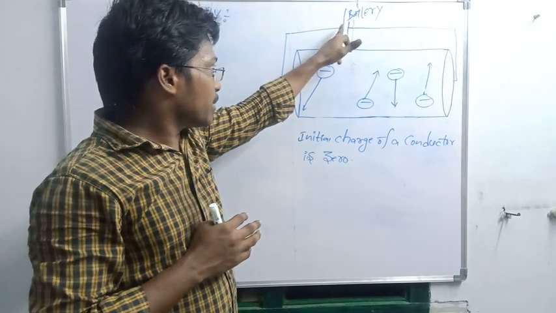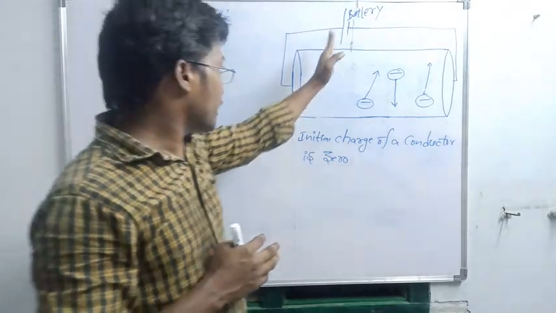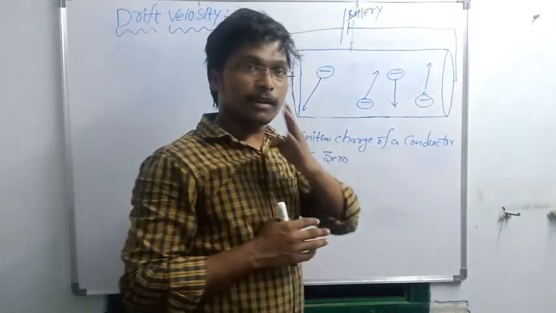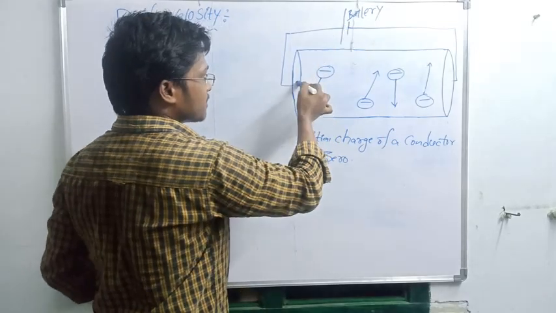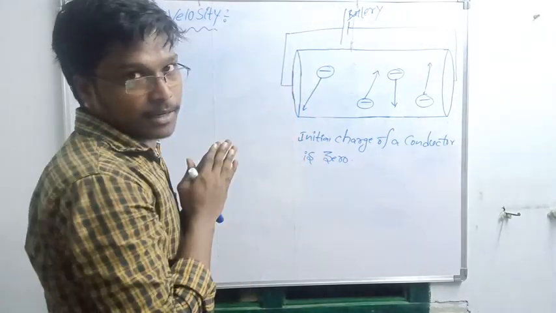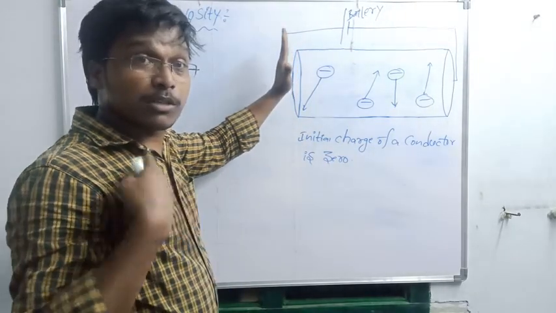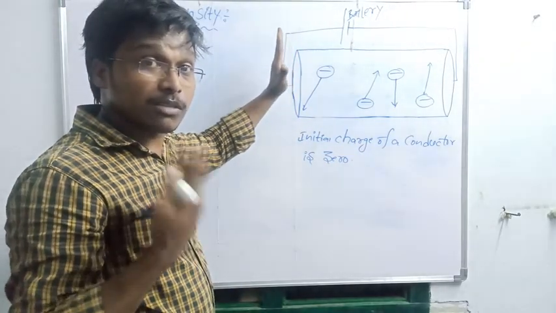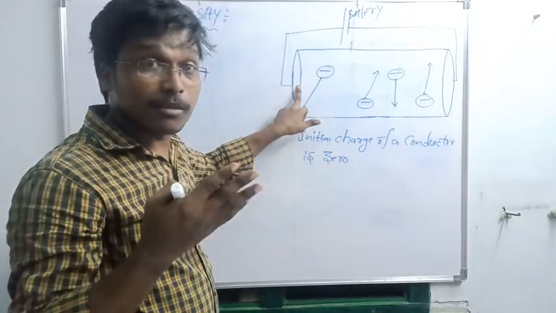This is the positive terminal, which means positive charges will always reach this side and negative charges will reach this side. So all positive charges of this battery will reach this end of the conductor, and this end will become a positively charged plate.